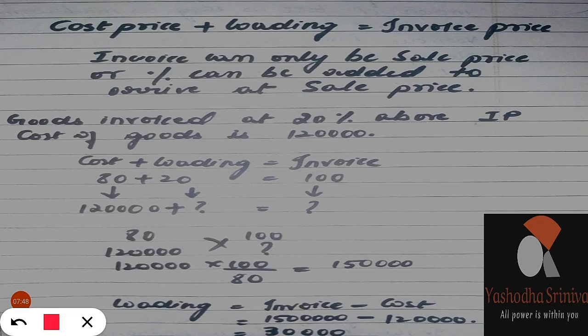Next, he has told the cost of goods value is 1,20,000. So we don't know how much is the loading value. We don't know the invoice value also. We need to find out. So cross multiply this one also. For 80 cost, this much is the invoice price. So the cost value of the consignment is 1,20,000. Then what would be the invoice value? So 1,20,000 into 100 divided by 80, it is nothing but 1,50,000.